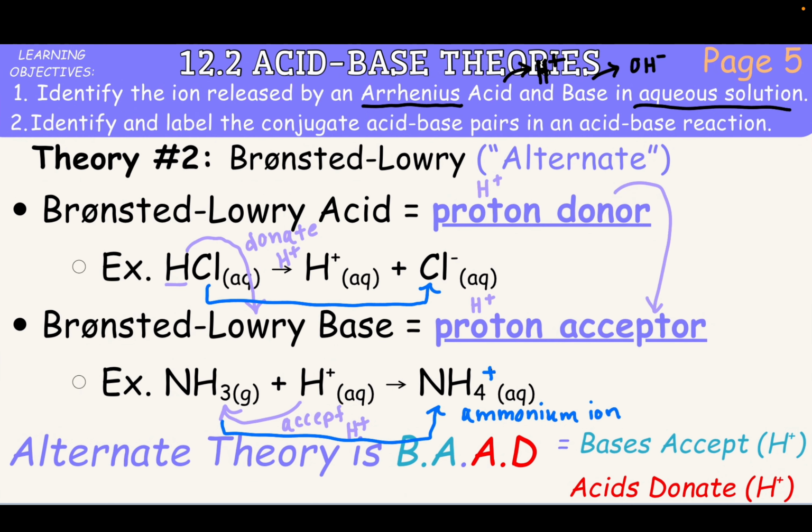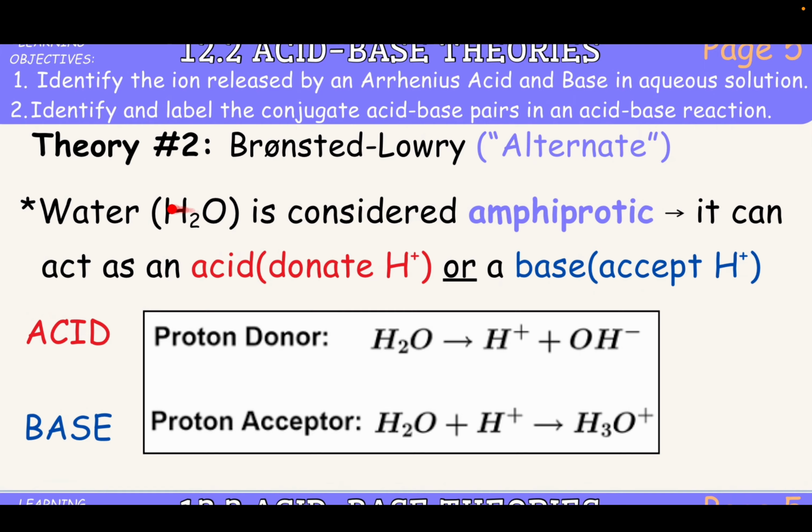So one thing we should go over is water, H2O, is considered amphiprotic. Amphiprotic means that depending on what water is interacting with, it can act as both an acid, so it can donate its H plus and become a hydroxide ion, or it can act as a base and accept an additional H plus.